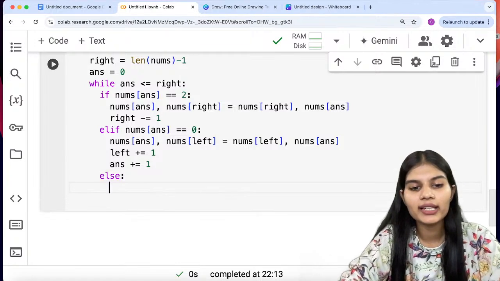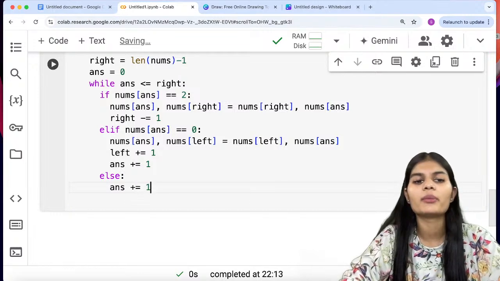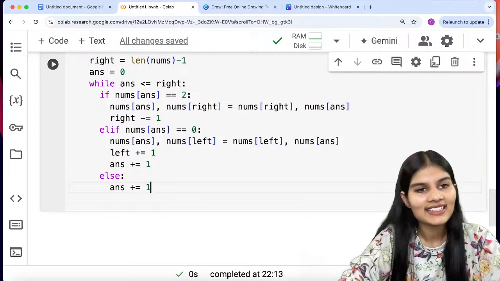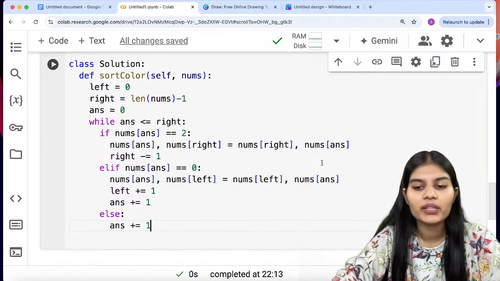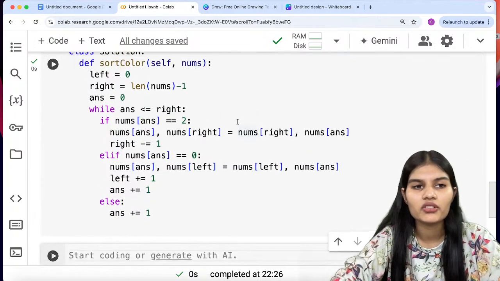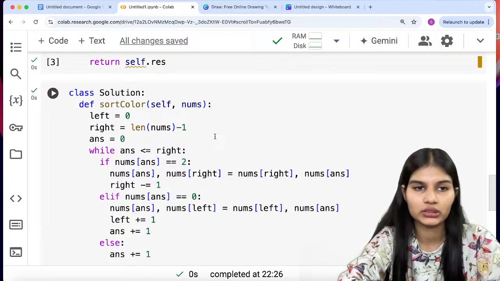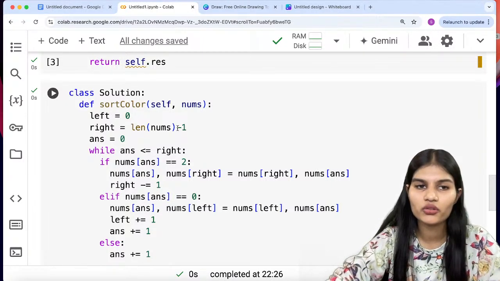Next we go with the else, and here I would just do ANS plus equal to 1, means I'm just simply adding 1 into that. That's it. Now, this logic which I have been applying for this whole question, this is how you exactly work with it. Fine.